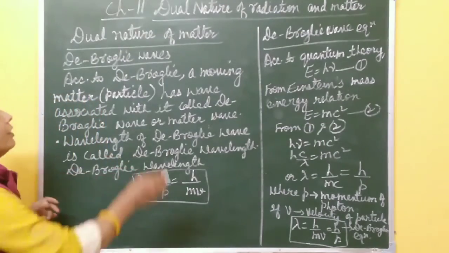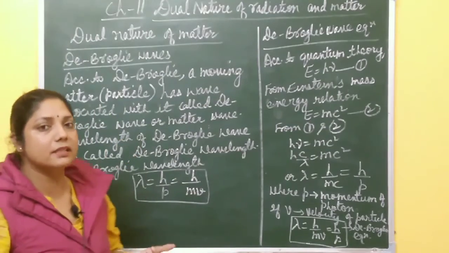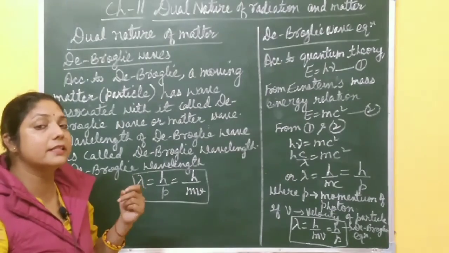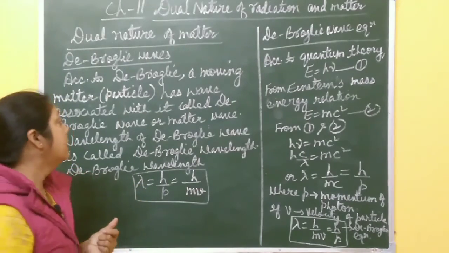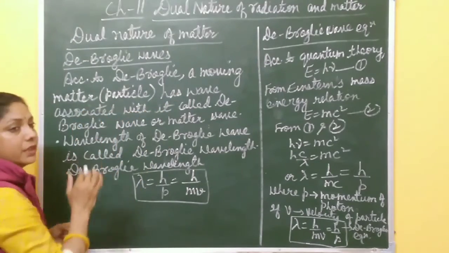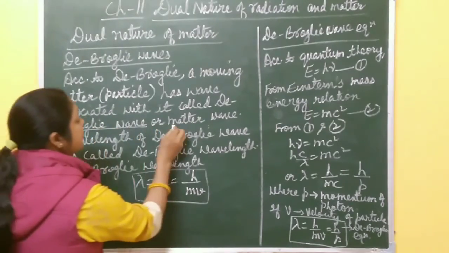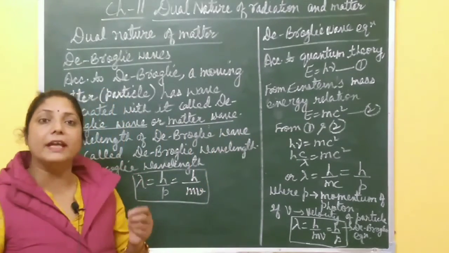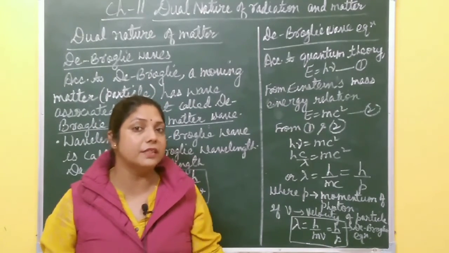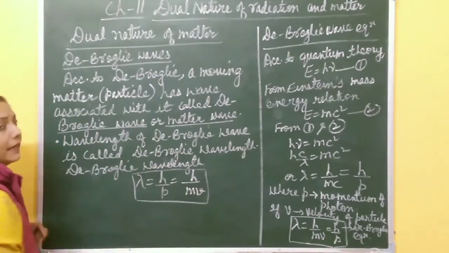According to the de Broglie hypothesis, a moving particle has mass, so it has particle nature, but de Broglie suggested that it has some wave nature also. So a moving particle has a wave associated with it. That wave is called the de Broglie wave, or matter wave.